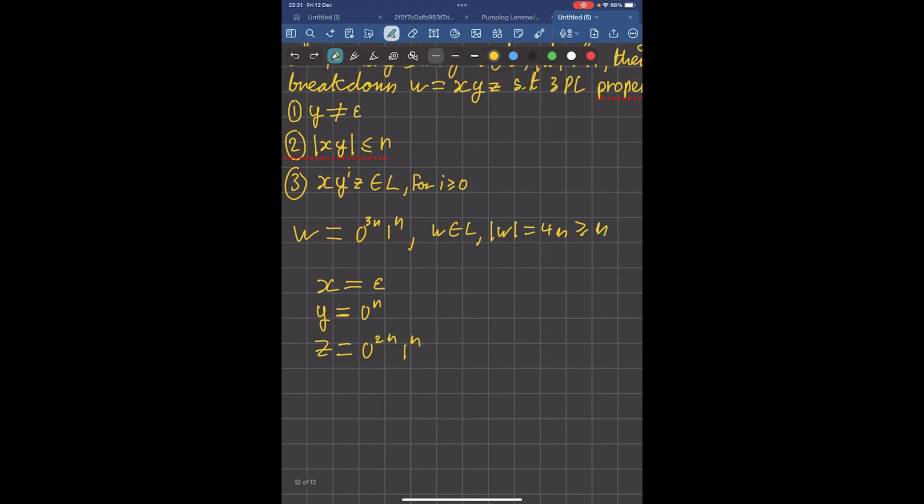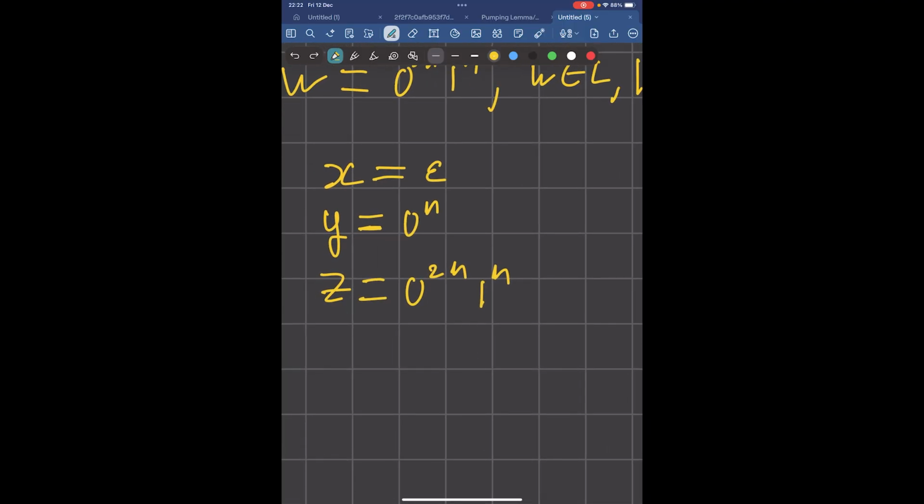Next, we need that xy has length at most n. Well, xy is just epsilon followed by 0 to the n. The length of this is n, and so this property is also satisfied. The next property is about the pumping. This one says that we can either remove y from the string, or repeat it any number of times, and the resulting string will still be in the language.